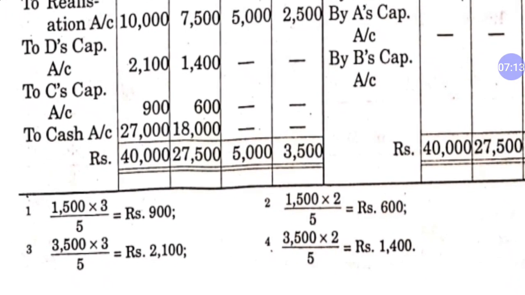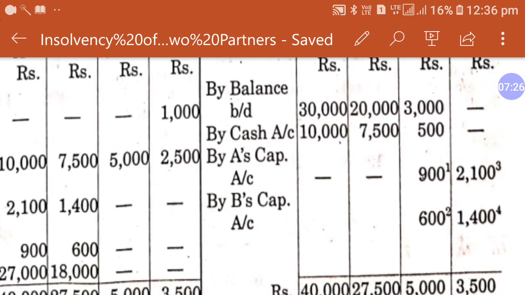So this is the division of 1,500, 3 by 5 and 2 by 5. How does it come to 3 by 5 and 2 by 5? Dear student, as you know, the deficiency will be borne by the solvent partners in their capital ratio.